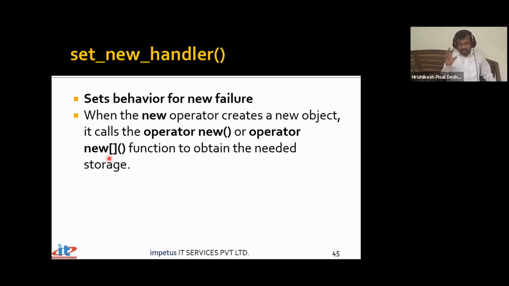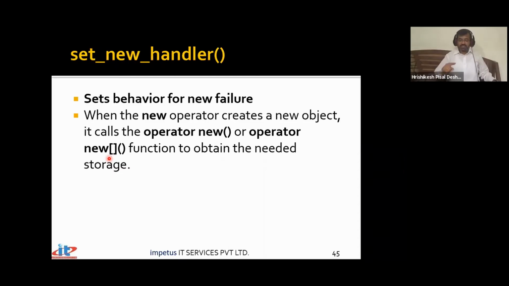So you're going to design an architecture in such a way that if you make a request for allocation and it succeeds, the program will continue. And for whatever reason, if it fails, some function has to be called. And which is the function that's going to get called? That is what we can specify by using this set_new_handler. But this set_new_handler, by default, takes a function whose address is 0. And there is no function having address 0. That means it takes no function as a parameter.